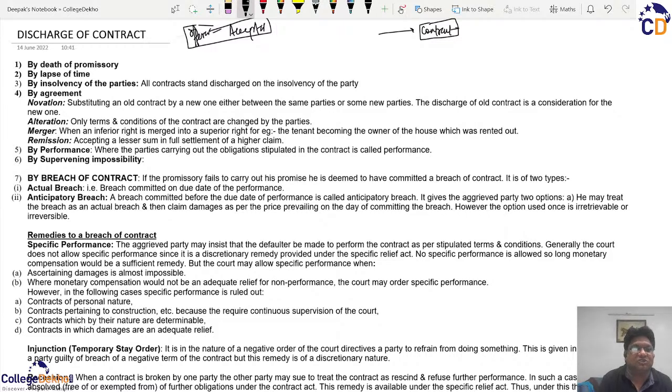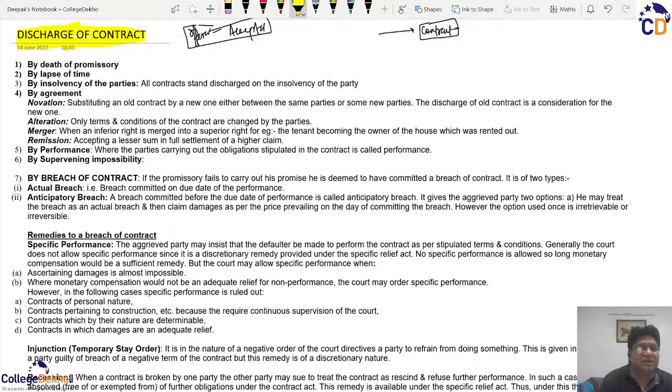So this discharge can be in various other modes also. What we are discussing here are the various modes in which a contract is discharged, that denotes that the parties who are associated with the contract, whether as an offerer or acceptor, are shrugged off from their liability under the contract.